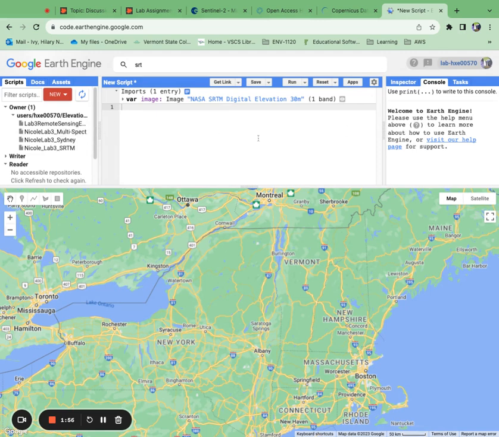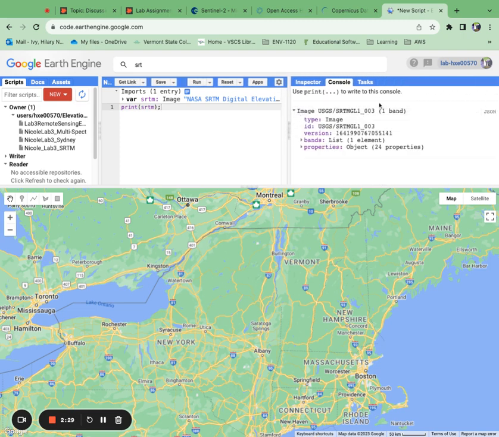So now, the first step we're going to do is this. You'll see it imports it simply as an image. I'm going to change this to SRTM and then I'm going to run it. Okay, nothing happens. It's a good thing. If we got an error, we know we did something wrong. But just to check, I'm really quickly going to say, print into the console this SRTM image. Make sure every line of code has a semicolon at the end, and then we're going to click run.